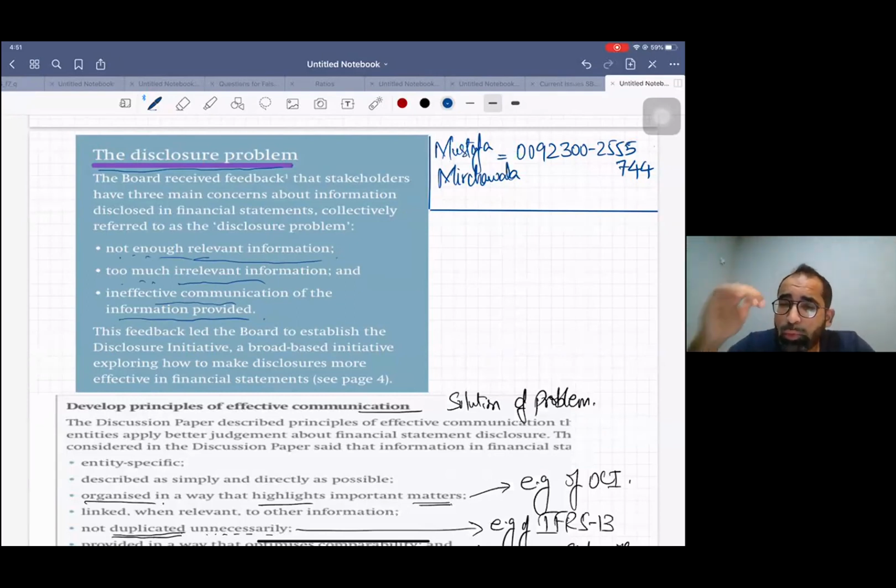Because they want to protect themselves as well. In the past it happened that the financial statements had some fewer disclosures, so there were cases against the accountants. So accountants basically want to protect themselves from legal litigation issues. That's why they do detailed disclosure accounting.